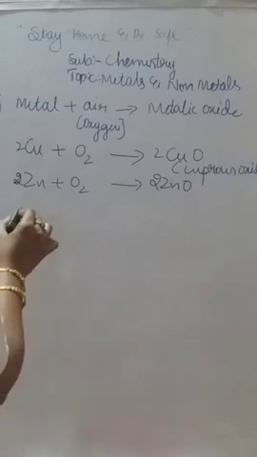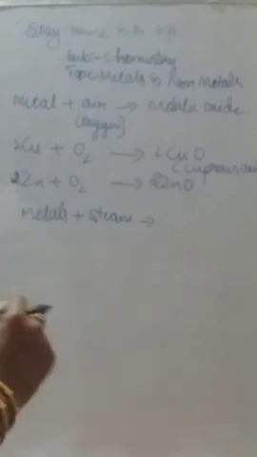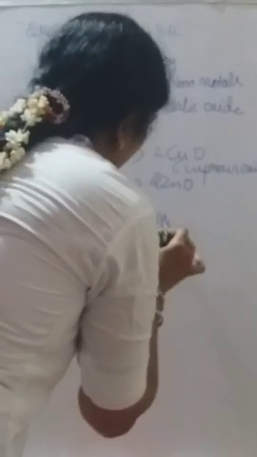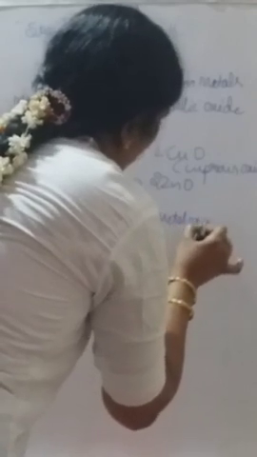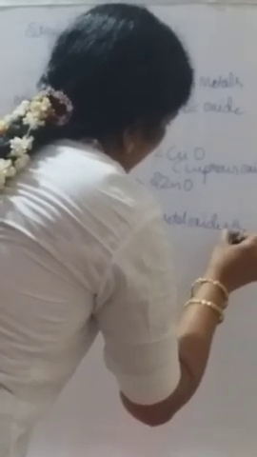First we have to take water steam. If a metal reacts with water, there are two types of water. One is steam of water and another one is cold water. So let us take an example of what happens if metals react with the steam of water. Water steam means the water droplets which evaporate. If the metals react with the steam, it forms metallic oxide, the same metal oxide, plus hydrogen gas will be liberated.